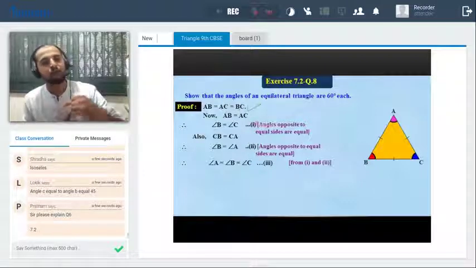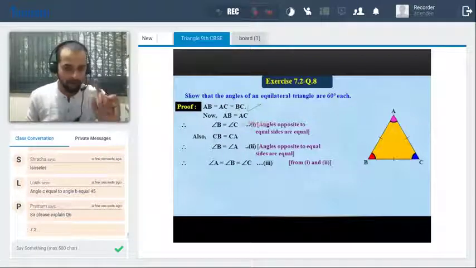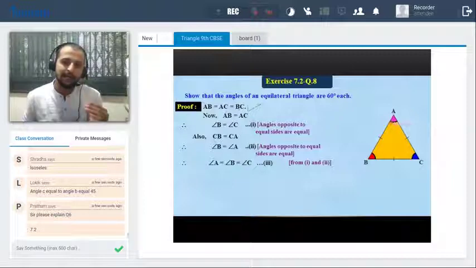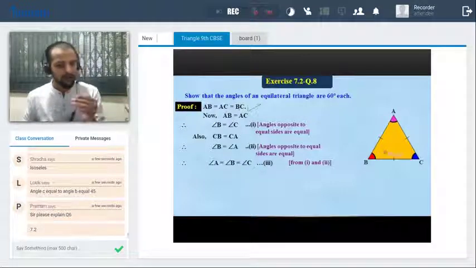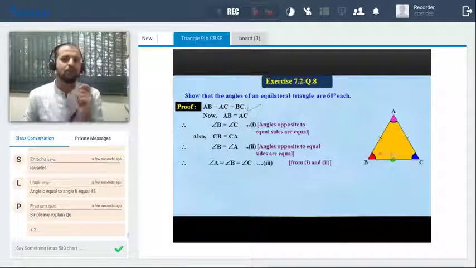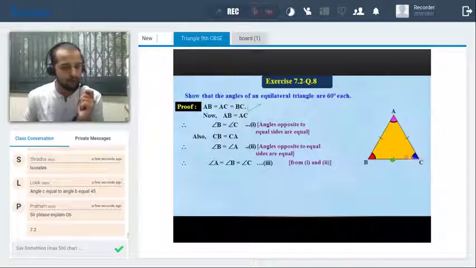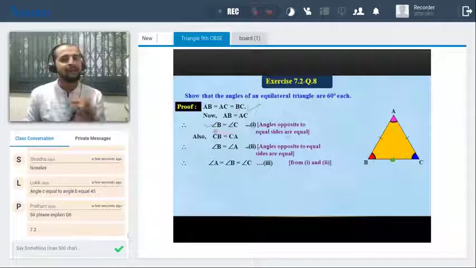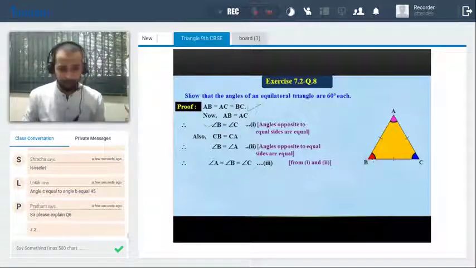So first I'll just show the angles equal and how they are equal. So first I'm just assuming that ABC is an isosceles triangle. If ABC is an isosceles triangle, I'm not considering this base, right? Suppose this base is not equal to AB and AC. So if it is an isosceles triangle, can I say this B is equal to C? If B is equal to C, I can say this is the first equation. Now I'm just saying, this second part, this one.